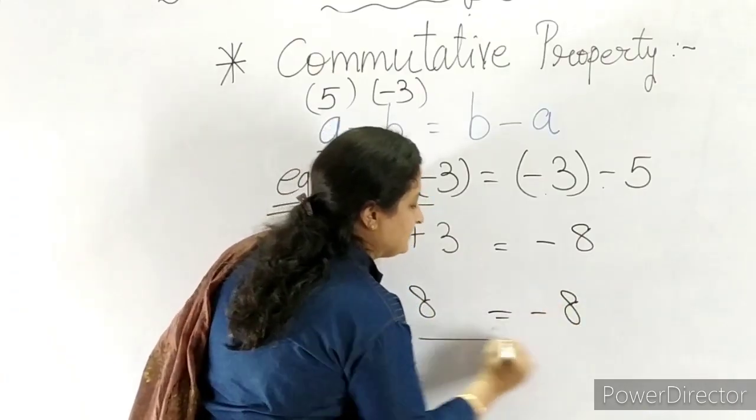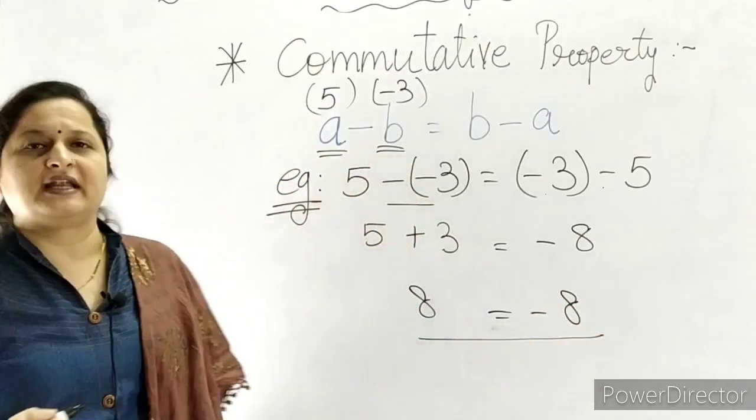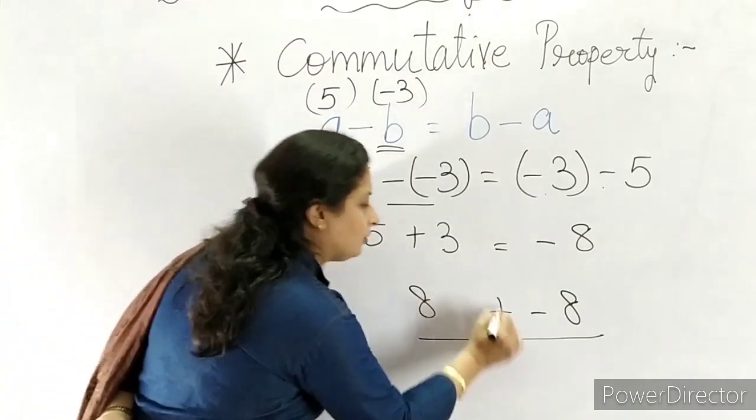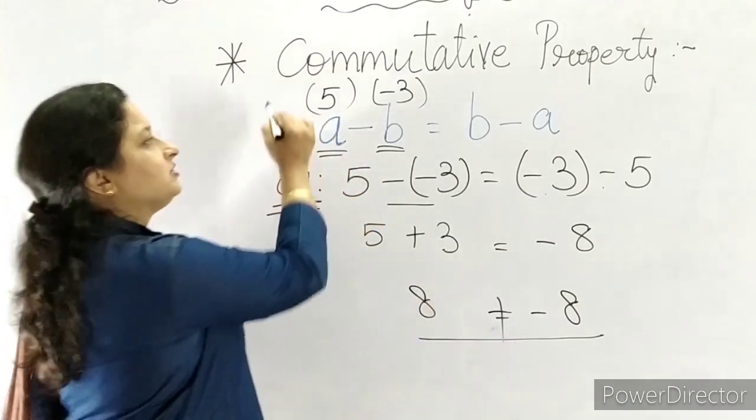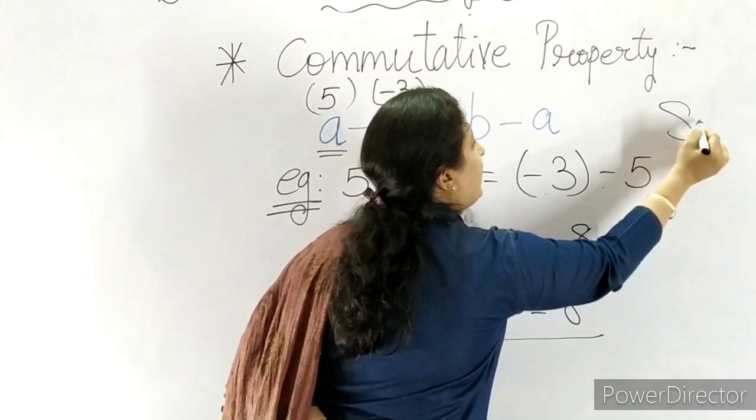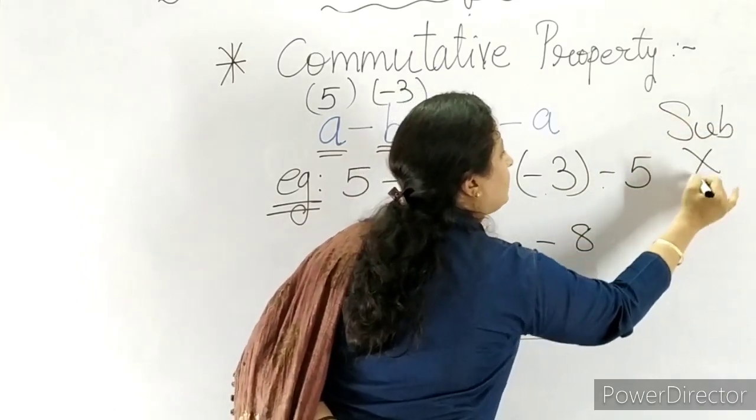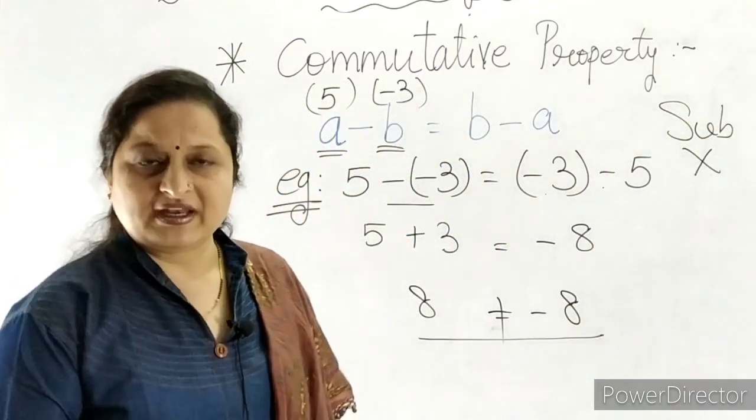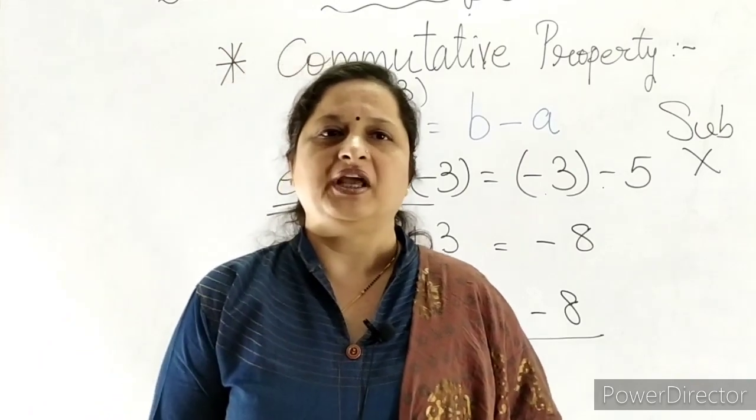We say that 8 and -8 are not equal to each other. So commutative property for subtraction is not applicable. So next is our associative property.